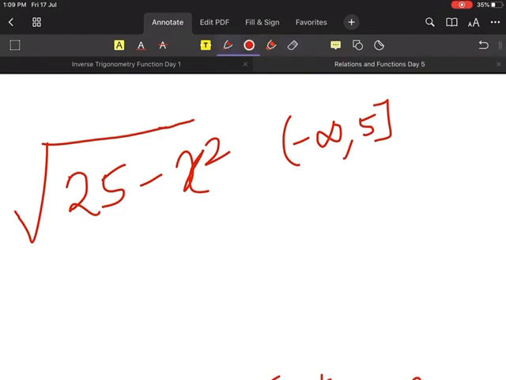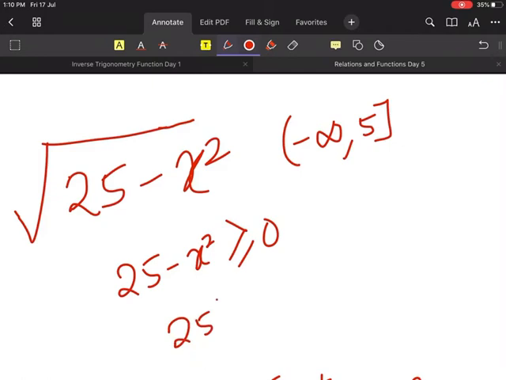First thing, it says 25 minus x square. And I told you, what is our first step? We write 25 minus x square greater than or equal to 0, yes or no? Now, here we see minus x square. Let's take minus x square to that side. So I get 25 greater than or equal to x square. Now I will tell you why your answer is wrong.